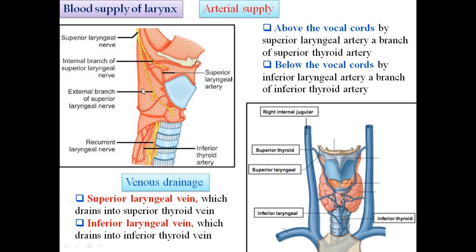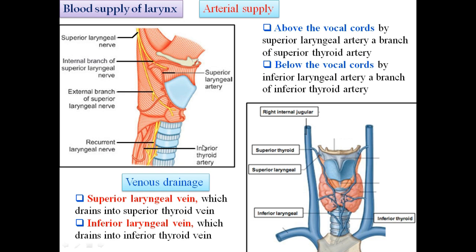Blood supply of the larynx. Above the vocal cords there is the superior laryngeal artery, which is the branch of the superior thyroid artery. The superior thyroid artery arises from the anterior aspect of the external carotid artery.